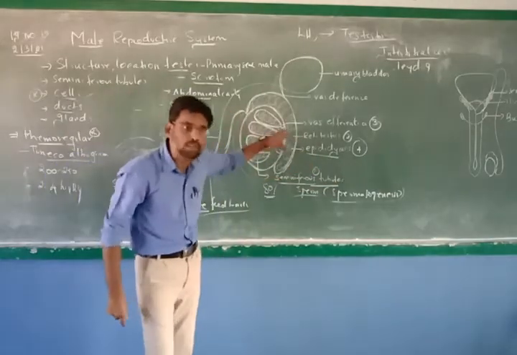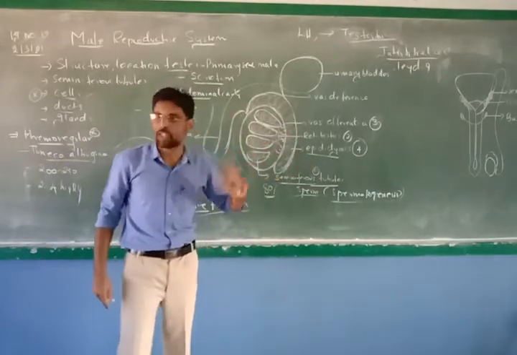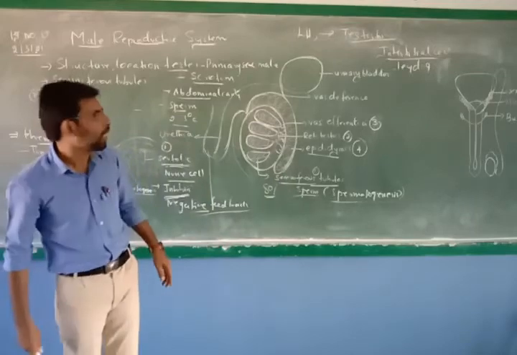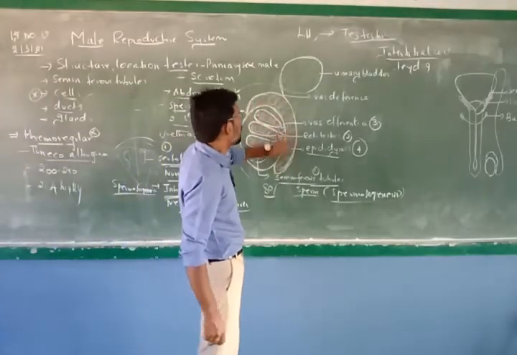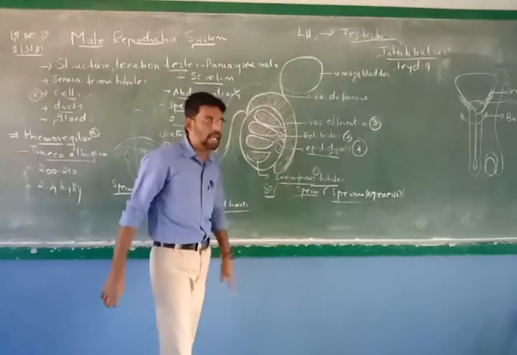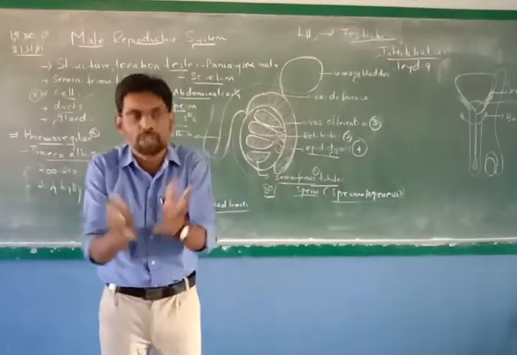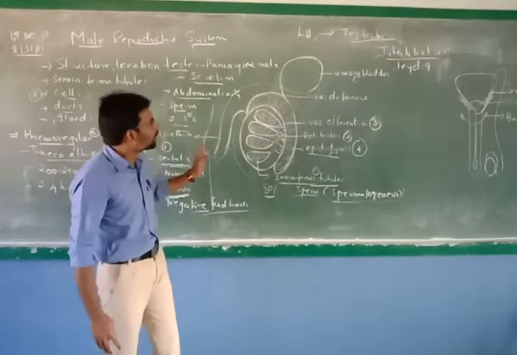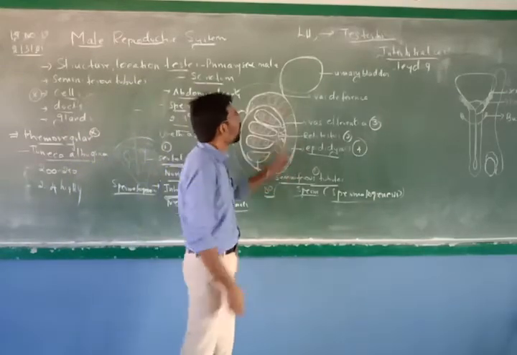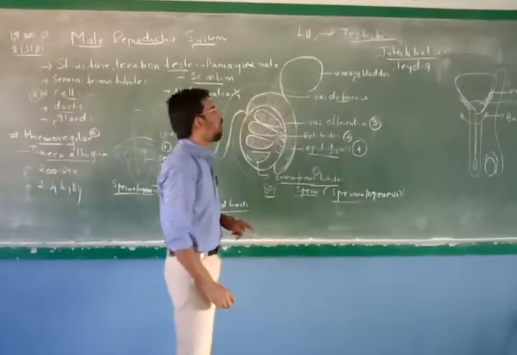Sperm cells are produced in the seminiferous tubule. That is the difference between these two tubes. Understand? As soon as it comes to the epididymis, it remains there. Why? Because it has to get a good shape, nourishment, some maturity. And after that, it is pushed into the tube called vas deferens.